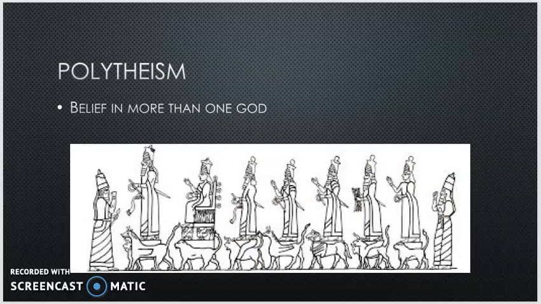Our next vocabulary word is polytheism. Polytheism is belief in more than one God. If a person is polytheistic, they believe in more than one God. So there are kind of two ways you'll see this word, polytheism or polytheistic, to describe someone.